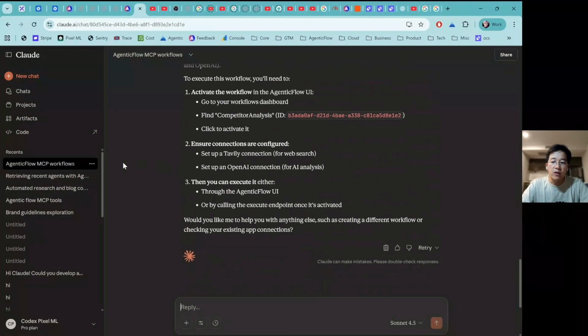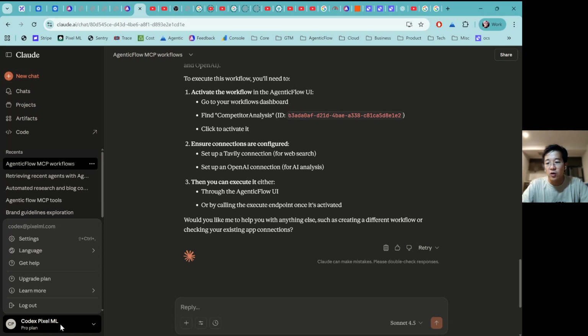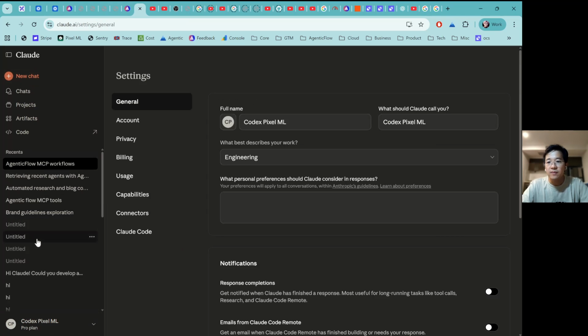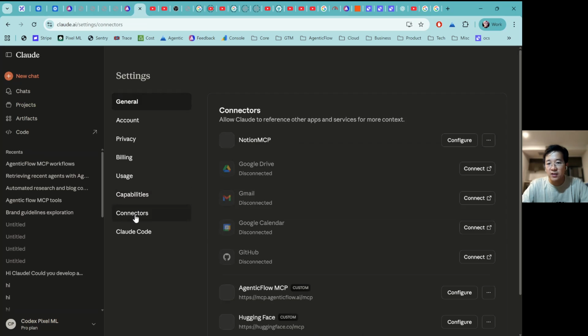But for now, if you would like to use this one, please go into your Claude. You will need a Pro plan or more. You go in here, you go into settings, and you go into connectors.